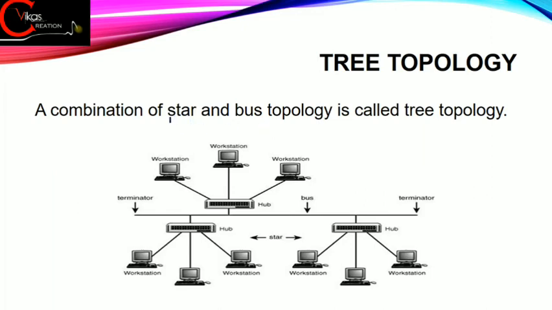Star topology means in this we will have some hubs or switches, and bus topology means there will be a central single line which will carry the networking signals. As you can see in this picture, we have the central line. The central line is an example of bus, and in this central line we have three hubs which are connected. And with these three hubs there are some computers which are connected. So this is the overall example of a tree topology.